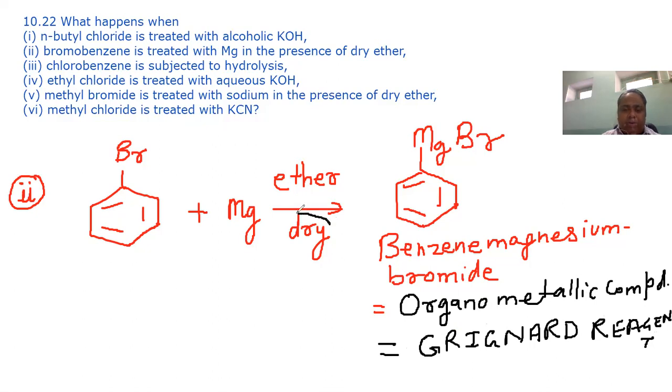Dry ether is used because if any water is present, then this will react with the water to form something else.